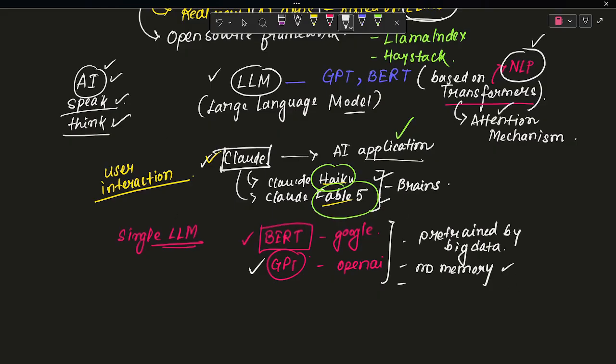Whatever you are saying, you are not telling all at once, you will be telling step by step. Even if you are using AI to do any task, you will go with step by step instructions. Not every time are you giving all the instructions at once, obviously not. So for that case, the memory component is very, very important.